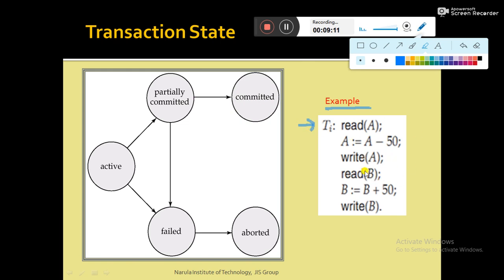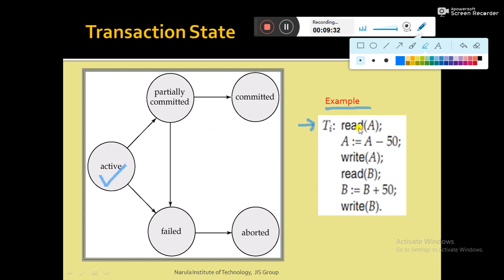The transaction, this is the program logic, is basically stored in the hard disk. When Ti is initiated, what happens? The total instruction will be moved from hard disk to the RAM, and at that point of time the transaction begins execution, and at that point of time the transaction is in the active state.